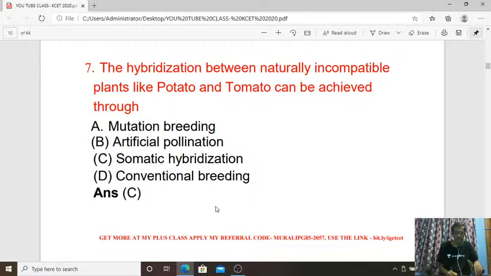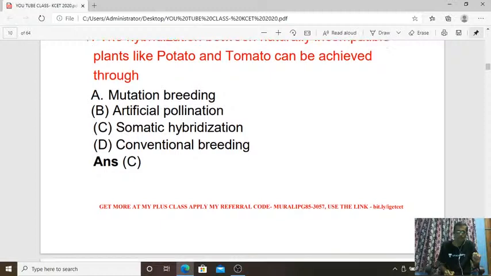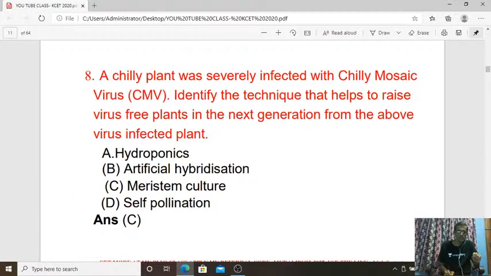So in the previous question, one student asked what is GABA, isn't it? It is gamma aminobutyric acid. Okay, gamma aminobutyric acid. So the answer for the 7th one is C, somatic hybridization. Next question.